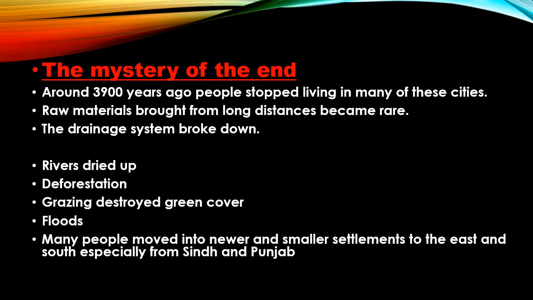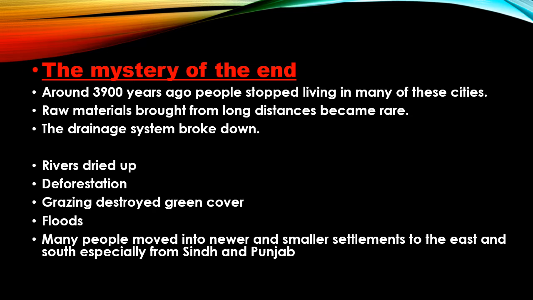From this lesson, we have learned about the cities which had flourished on the banks of the river Indus some 4,700 years ago. But around 3,900 years ago, this civilization came to an end. What were the possible reasons for the end of this great civilization, or the diminishing glory of this great civilization?